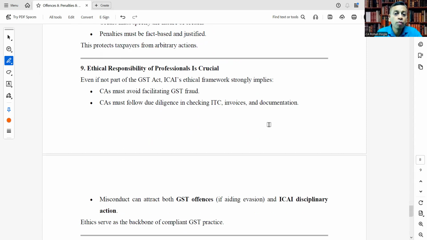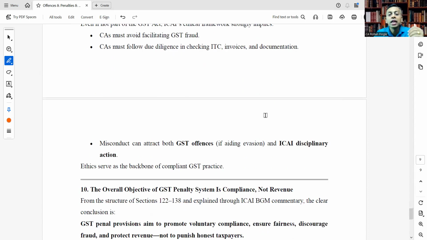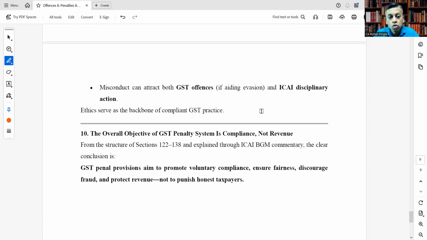Ethical responsibility of professionals is crucial. Even if not part of the GST Act, ICAI's ethical framework strongly implies CAs must avoid facilitating GST fraud. CAs must follow due diligence in checking the ITC invoices and documentation. Misconduct can attract both GST offenses if aiding the evasion and ICAI disciplinary action. So ethics serve as the backbone of compliant GST practice. Very important for the members.